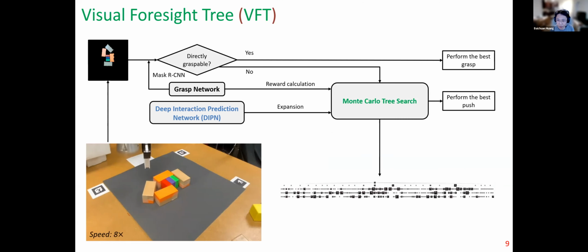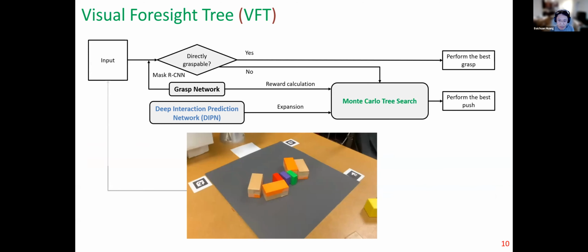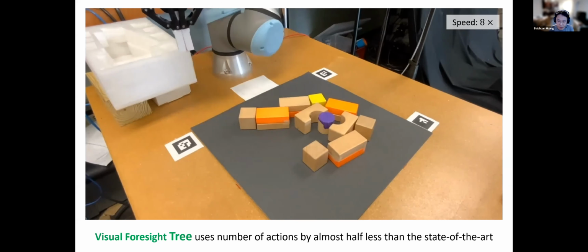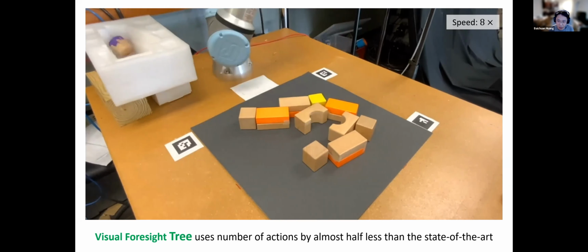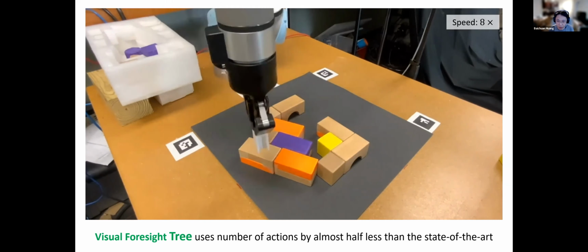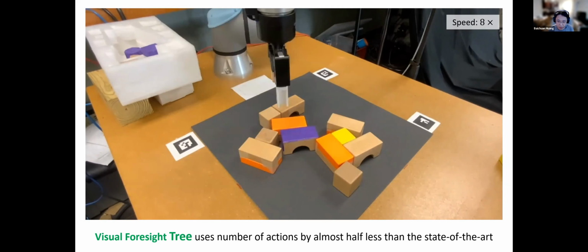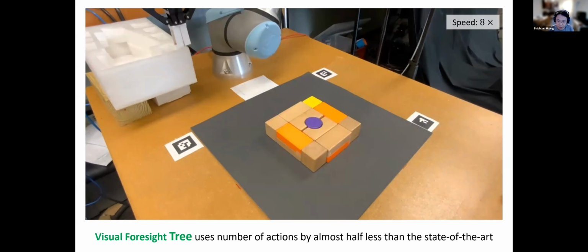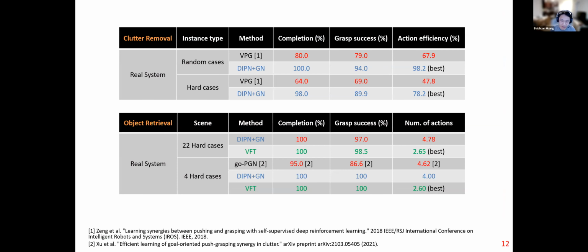We need a second iteration, as a single push is not enough. So after 2 push actions, the target object can now be grasped. Here we show some demo videos on wood bricks. 2 networks are trained in simulation with similar bricks. They work in the real world with negligible performance degradation. The target object is covered by purple masking tape. The visual foresight tree shows human-like performance. The drawback is that the current implementation takes about 2 minutes of inference time.